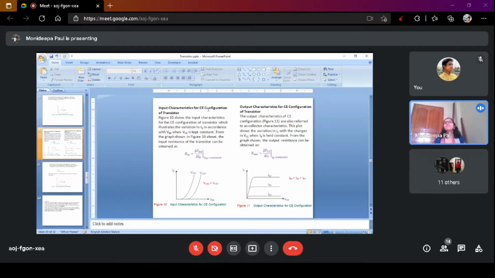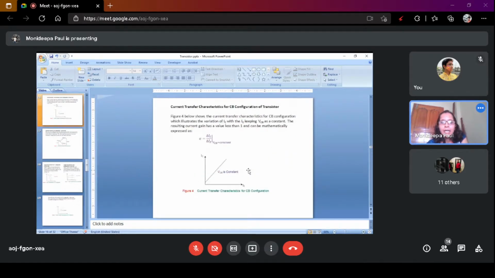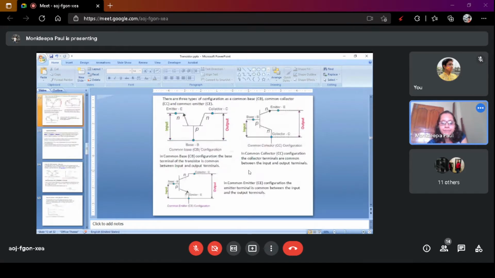Next one is the common emitter configuration. Common emitter means the emitter terminal is common in both input signal and output signal. So here again VBE versus IB, and this is the VCE versus IC. This is the common emitter configuration. Input voltage is equal to voltage across base emitter. Input current is equal to base current. Output voltage is equal to emitter collector voltage. Output current is equal to collector current.